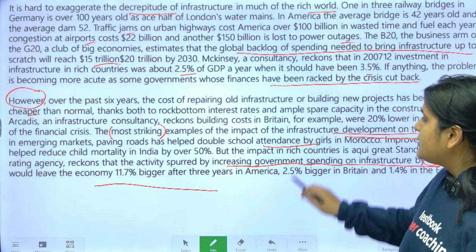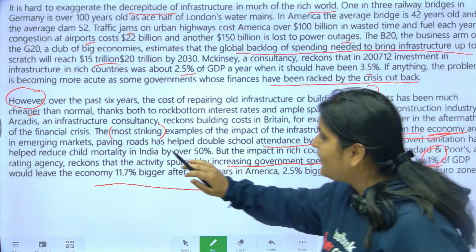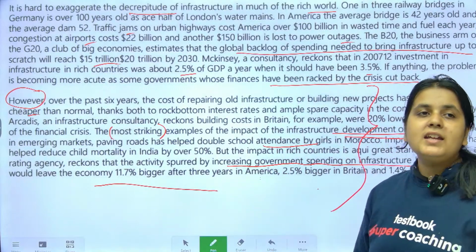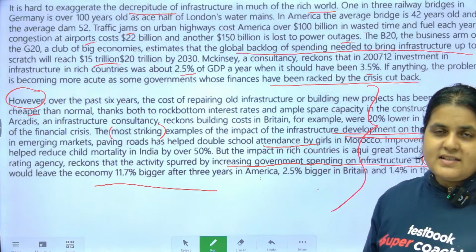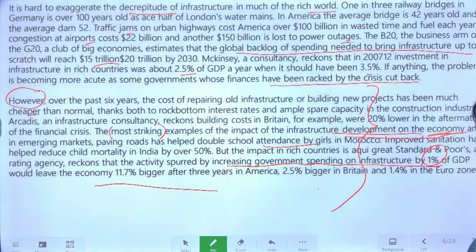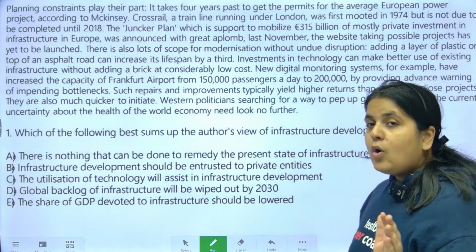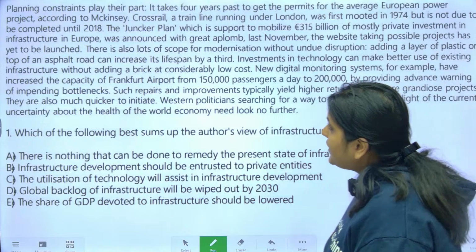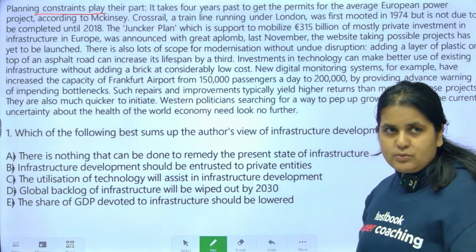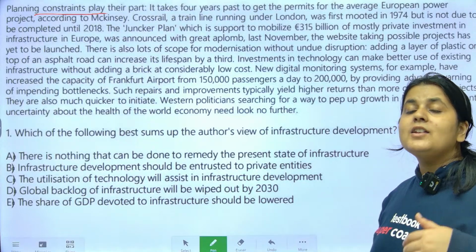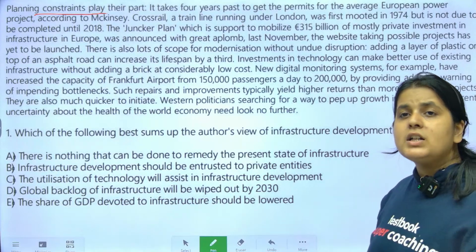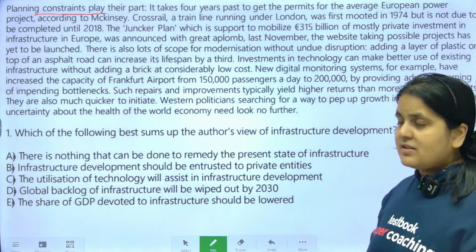Okay, that's all. So this basically talks about that infrastructure development has become cheaper and it has a huge impact on the economy. Did you understand this, guys? Clear with this, everyone? Can we move to the next para? Now, what next para? Planning constraints play their part. So there are planning constraints. Why are they not able to spend so much on infrastructure, or why are they not able to improve their infrastructure? Because there is a lot of hurdles. There are a lot of planning constraints.